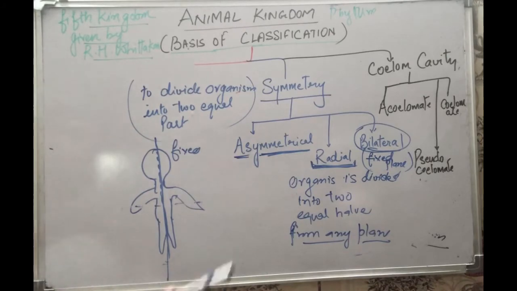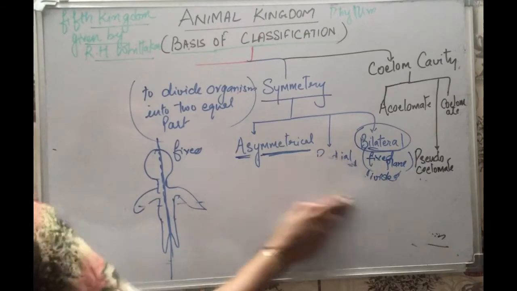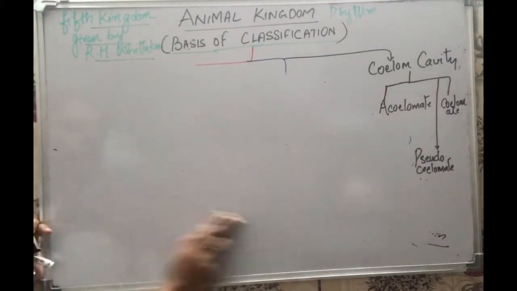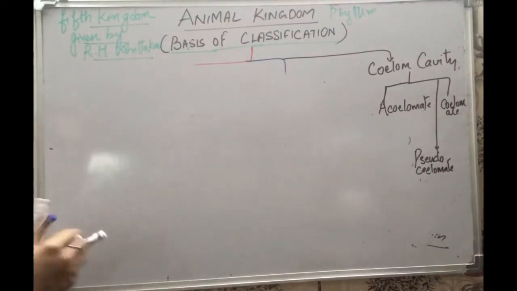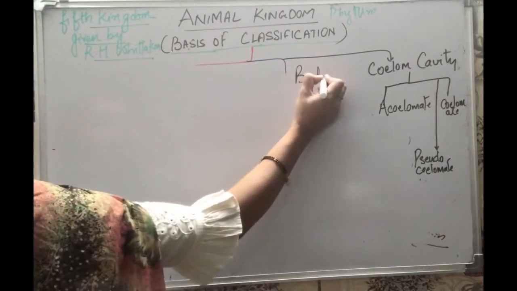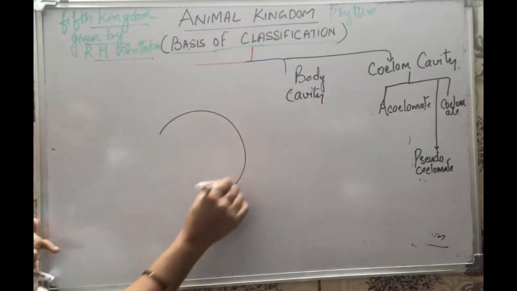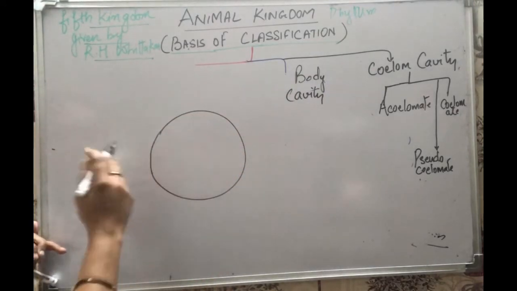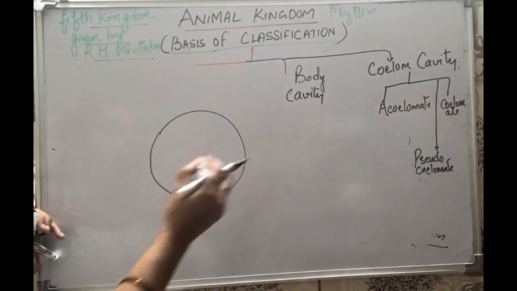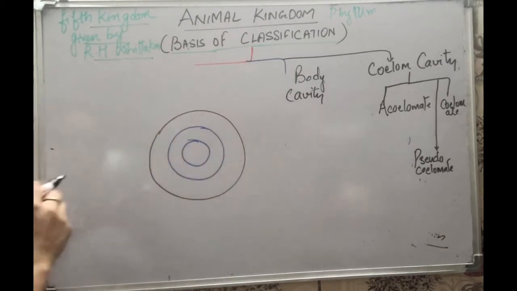And now the third basis of classification is the coelom cavity. As we have done about the germ layer, this coelom cavity is the body cavity. This is called the body cavity, meaning the cavity in which the organs are adjusted in the organism. Coelom cavity is also known as body cavity, right? So as we have done, this is the ectoderm, the outermost layer of the organism. In the embryonic stage, जब organism बनने लगता है, zygote के बाद, वो cellular structure के बाद बनने लगता है, तो उसमें तीन layers होती हैं, ectoderm, mesoderm और endoderm.